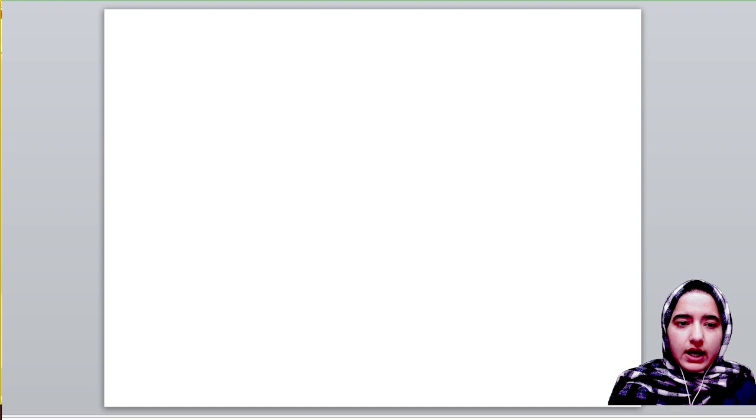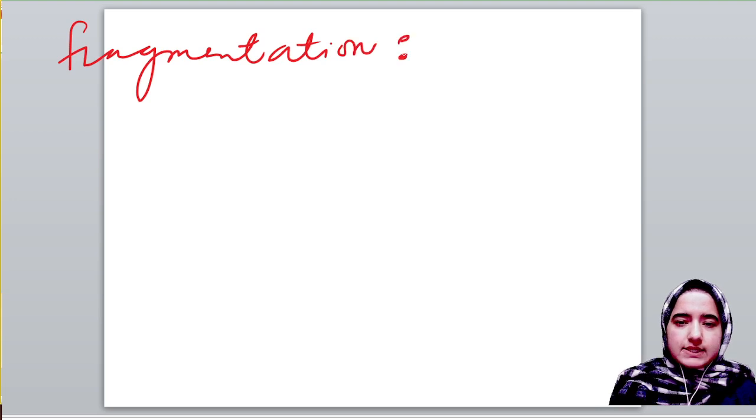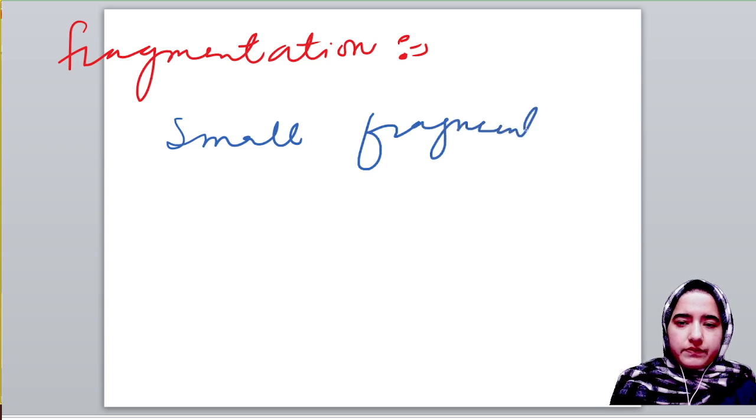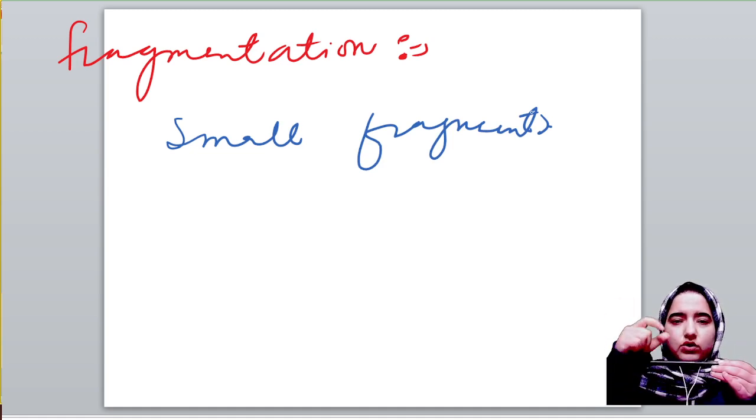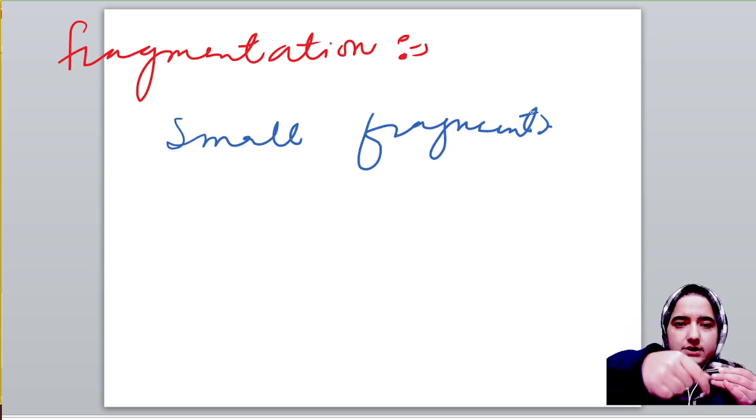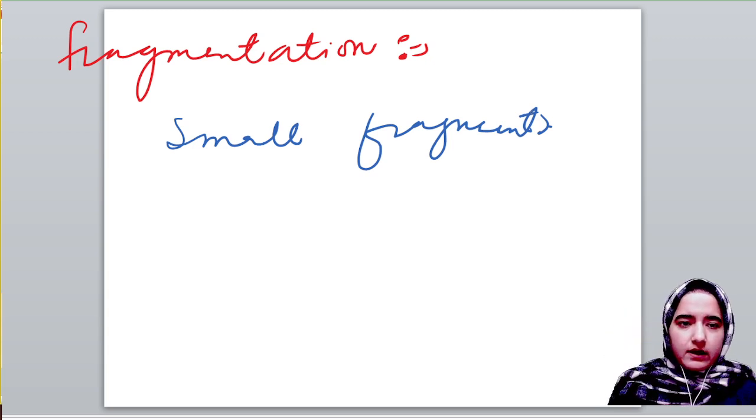After budding, we have fragmentation. In fragmentation, say for example this pen is an organism. It divides into many fragments, and each fragment will grow into a new organism. Its example is earthworm.